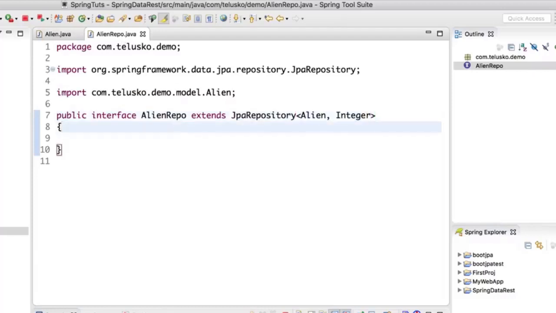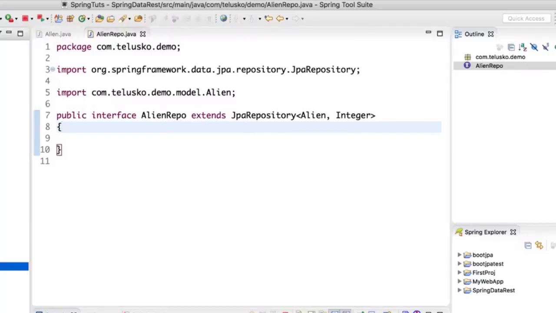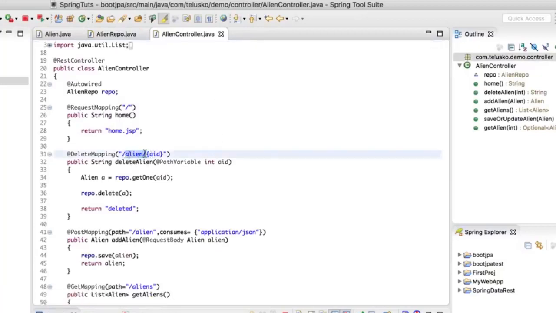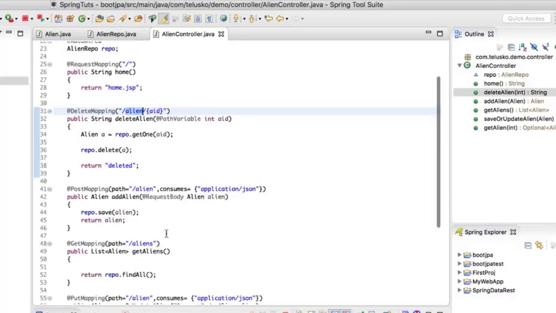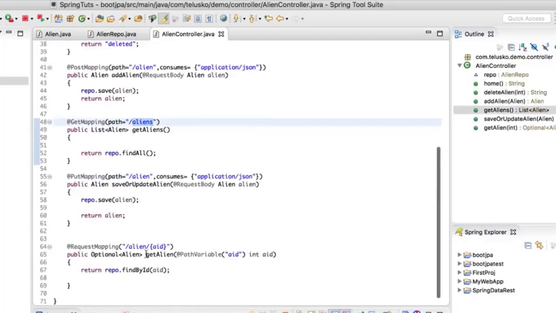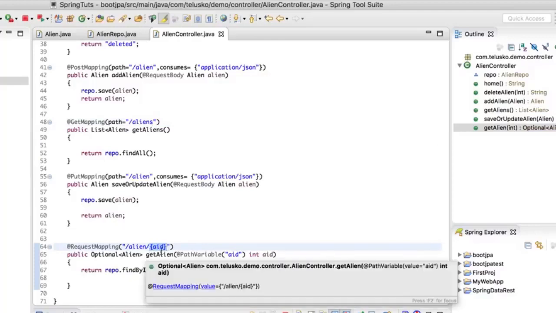But will this work? There are certain questions we need to answer, because if I see the controller, let's go back to the controller and see how a normal controller looks. If you look at a controller, we have a name here, which is aliens. Okay, we have an alien name. We are mapping it with something, right? When a user sends a request, we have a lot of things here which are used for mapping. In fact, how will you pass this value if I want to pass some specific values?